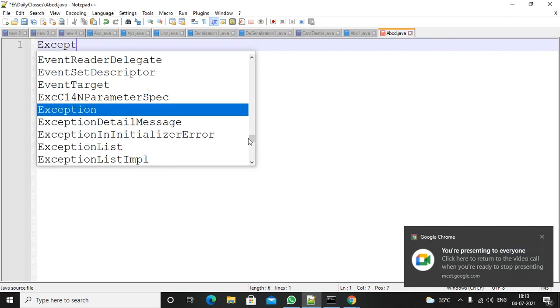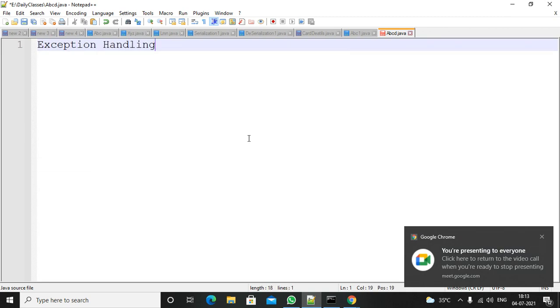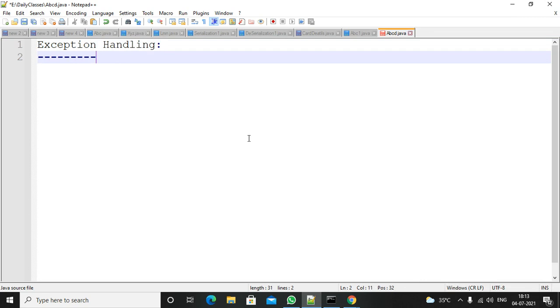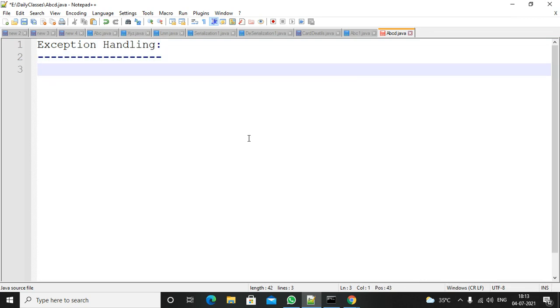Exception handling. Exception means it's a runtime error. Whenever you are executing the program, if you are facing any error, because of that error, the program is terminated abnormally. So you will lose the data. To handle that kind of errors, we will use the exception handling mechanism. Exception means it's a runtime error which occurs at runtime, so at execution time.